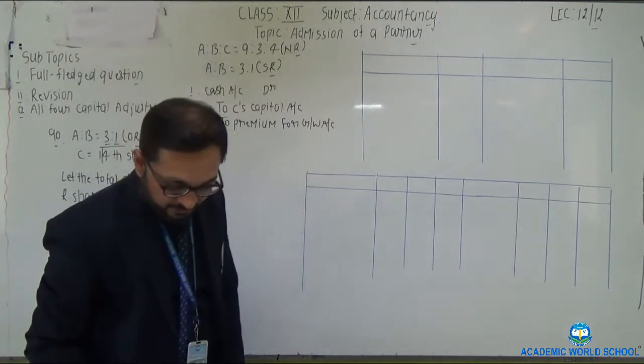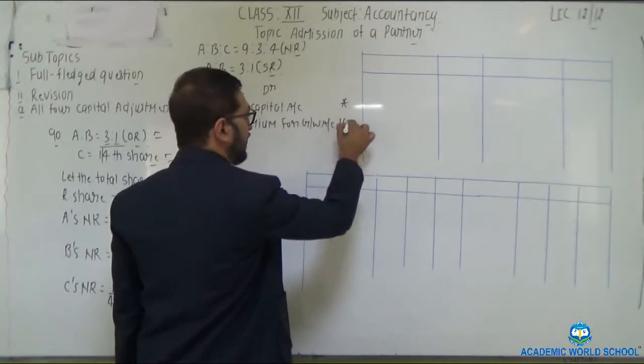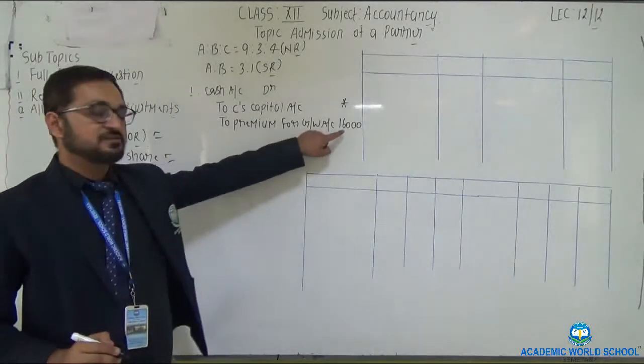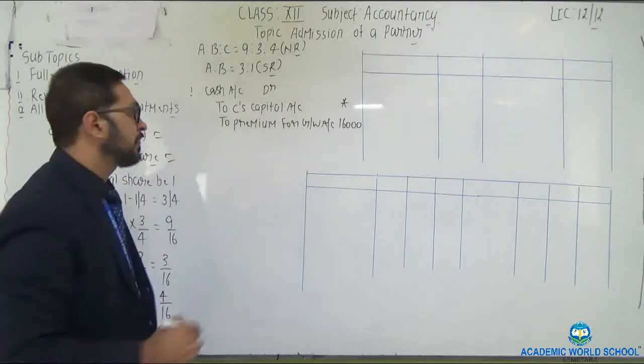The amount of capital of the new partner is not given, while the amount of premium which he brings into the partnership concern is 16,000. The amount of capital we need to find.